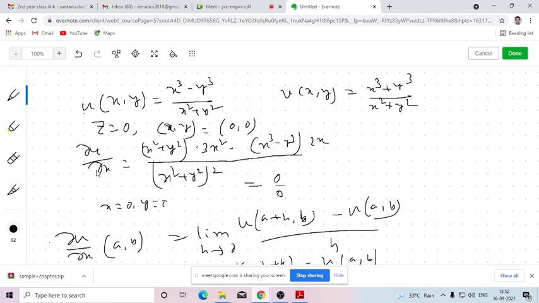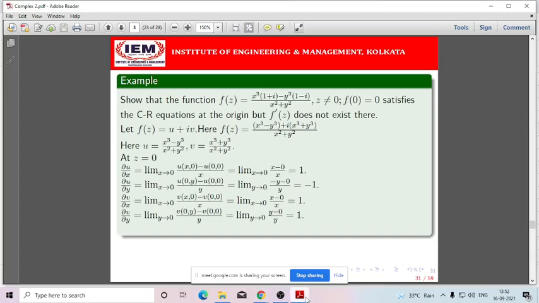But since all the four partial derivatives are not defined at (0,0), there is no scope of their continuity. So here we can conclude that although this is satisfying the Cauchy-Riemann equation, all the four partial derivatives are not defined or not continuous, so that's why the derivative cannot exist at that given point. Is that clear or not?